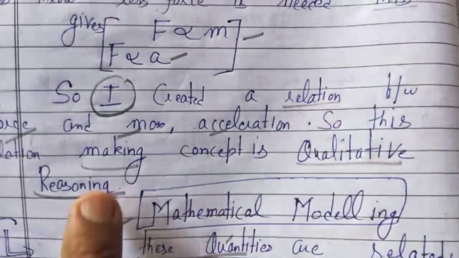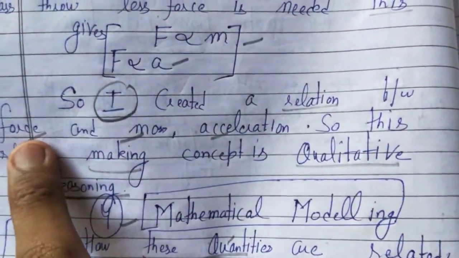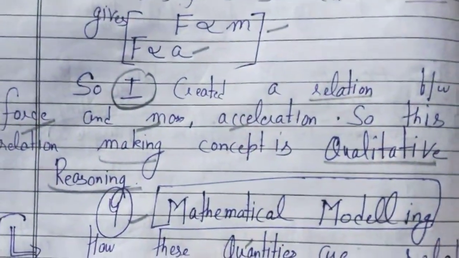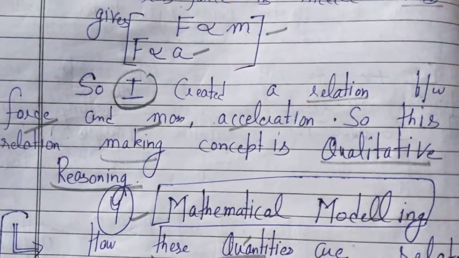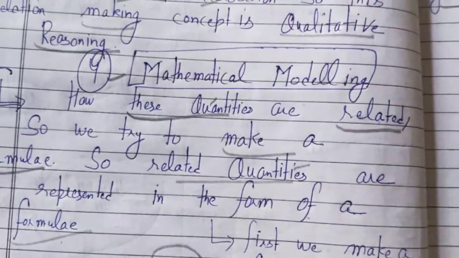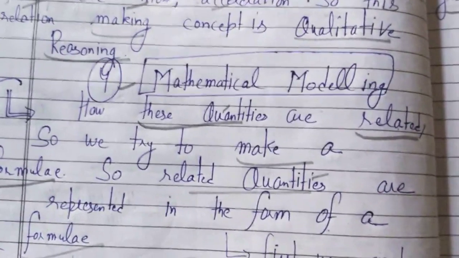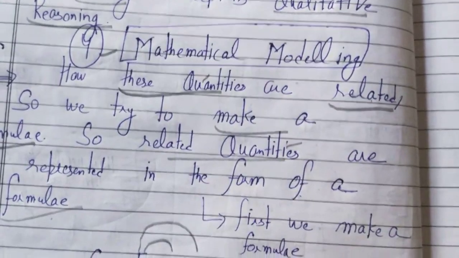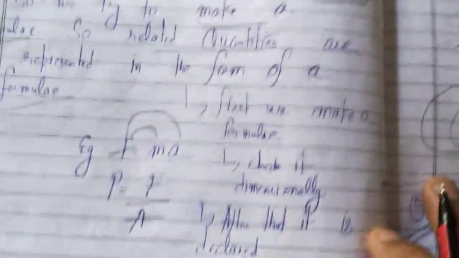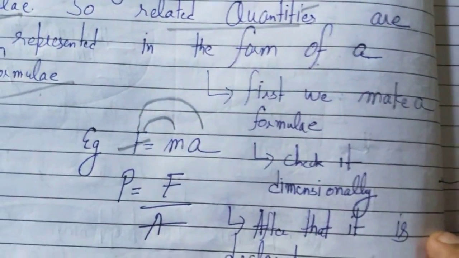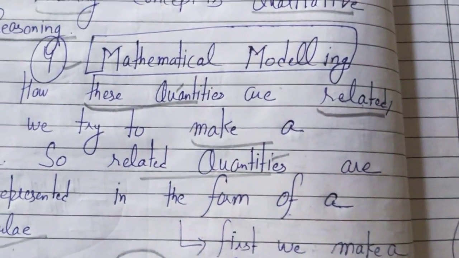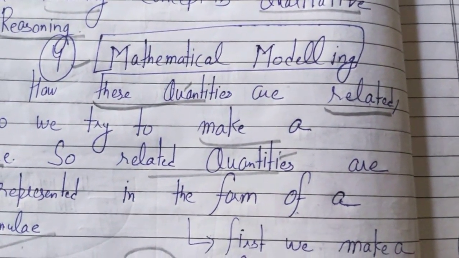So in quantitative reasoning, when a person is understanding the nature of force, he will make a relation between force, mass and acceleration because they are interdependent on each other. So physical quantities have been detected which are related to each other. In mathematical modeling, we will create a formula which will relate all the physical quantities that are dependent on each other, like F is equal to ma. This is the mathematical modeling. Formula is made and the relation between different physical quantities is given by that formula.